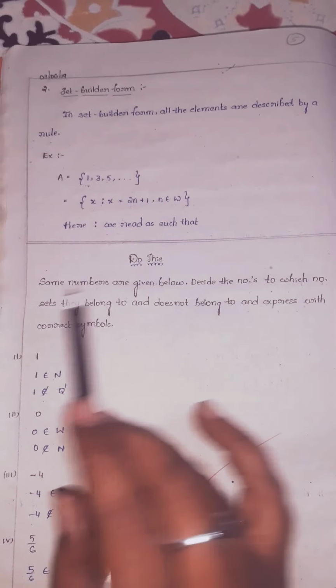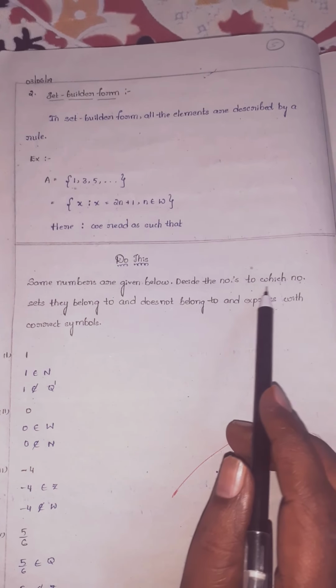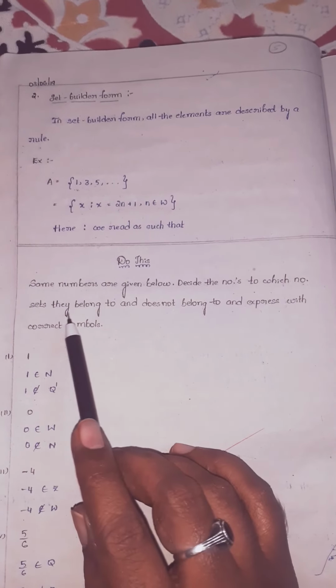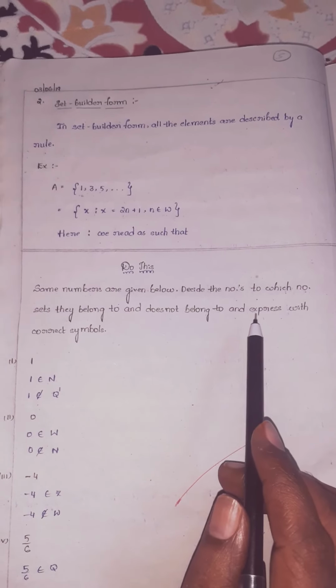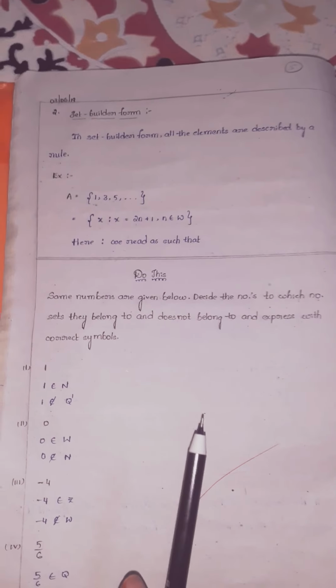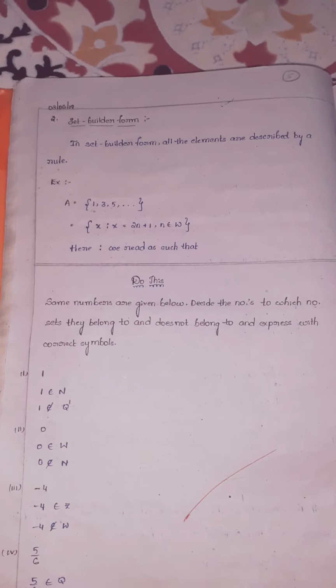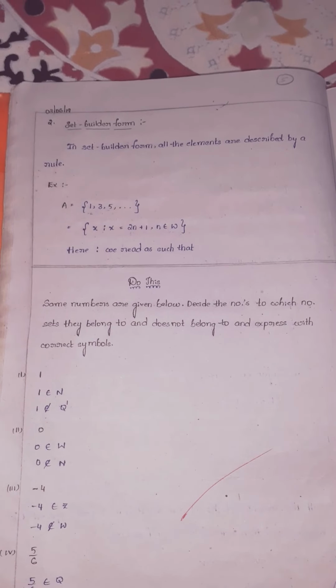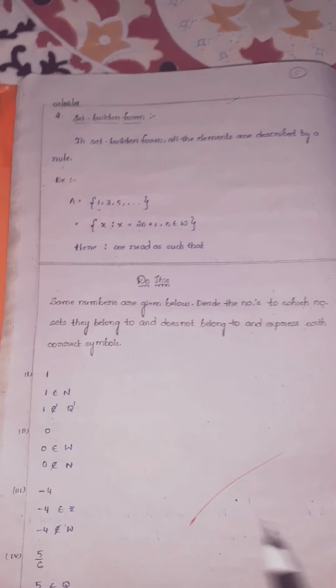Meanwhile, we are going to do this, children. Some numbers are given below. Decide the numbers to which number set they belong and do not belong, and express with the correct symbols. So he's asking, they have given numbers, children. He's asking to give the belongs to symbol as well as the not belongs to symbol for that number.